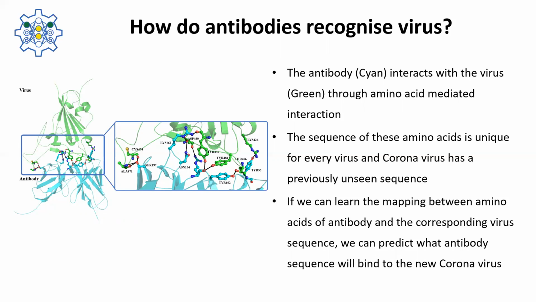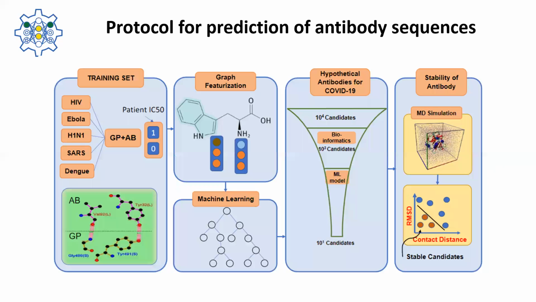We can learn these interactions that occur between these two and make predictions of interactions that would occur between the coronavirus proteins and our proposed antibody. The same methodology can be used for predicting antibody sequences for neutralizing the virus in a new viral outbreak.